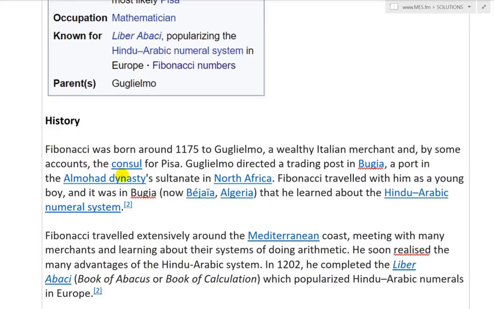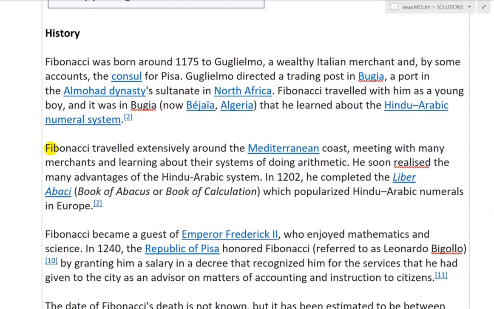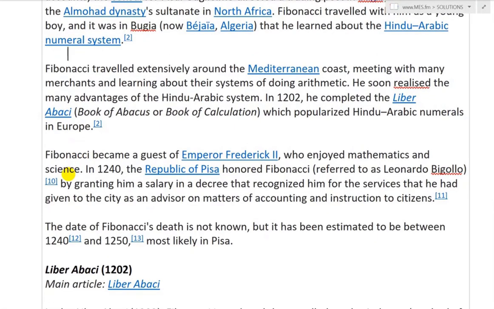So, history: Fibonacci was born around 1175 to Guglielmo, a wealthy Italian merchant and by some accounts the consul for Pisa. Guglielmo directed a trading post in Bugia, a port in the Almohad dynasty's Sultanate in North Africa. Fibonacci traveled with him as a young boy, and it was in Bugia, now Bejaia, Algeria, that he learned about the Hindu-Arabic numeral system. Fibonacci traveled extensively around the Mediterranean coast, meeting with many merchants and learning about their systems of arithmetic. He soon realized the many advantages of the Hindu-Arabic system.